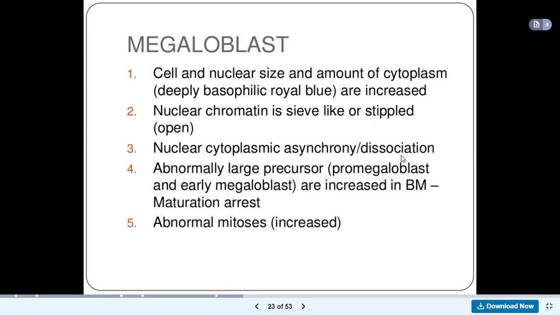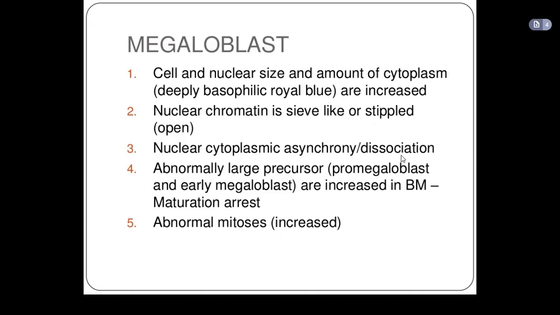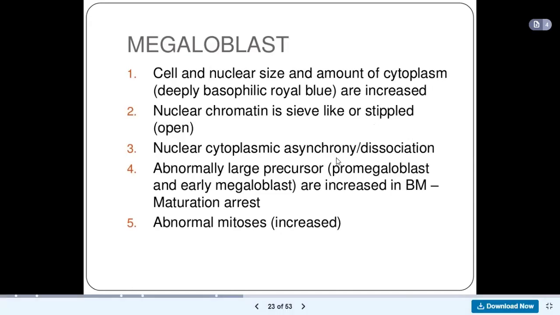The nucleus and the cytoplasm are supposed to be in a certain ratio, but now, because the cells are bigger and the nucleus is bigger, there is dissociation in the nuclear cytoplasmic ratio, so it is not synchronous. Then you have abnormal large precursor cells; promegaloblasts and early megaloblasts are increased.